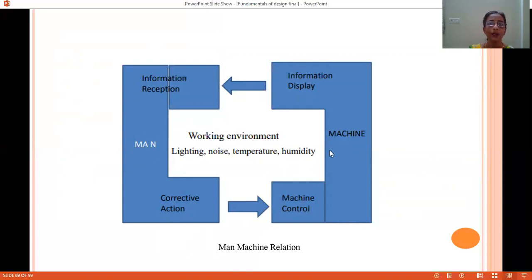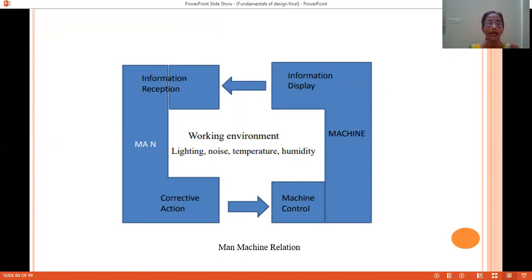Whatever is displayed on the CNC lathe machine is shown through the monitor. Whatever data is fed into the machine is in the form of a program. When the program is executed, the machine will start working and on the display board the human being will get certain information.